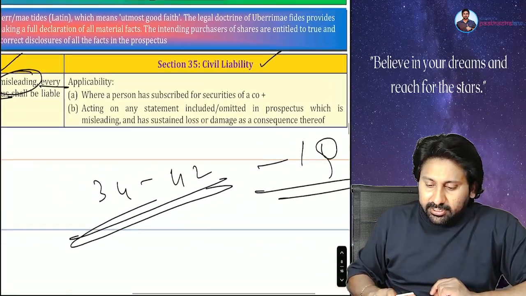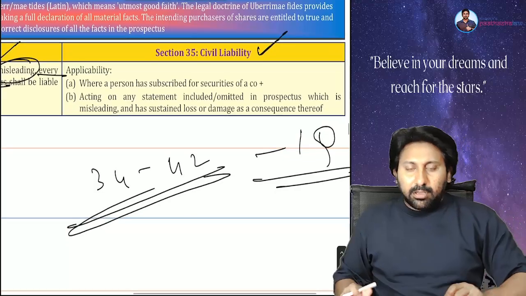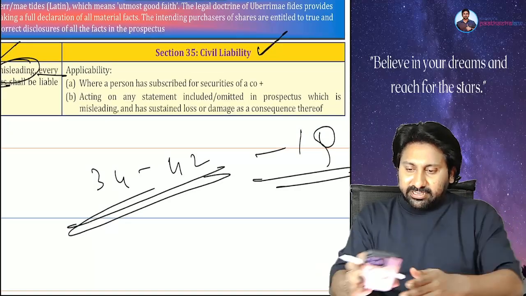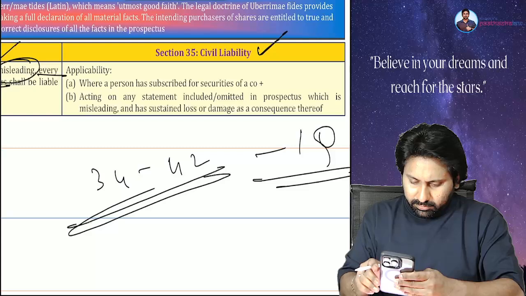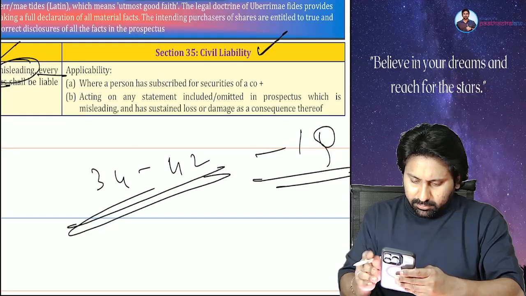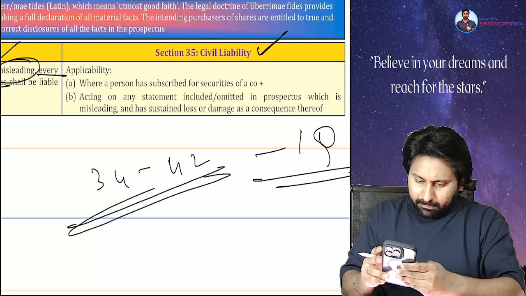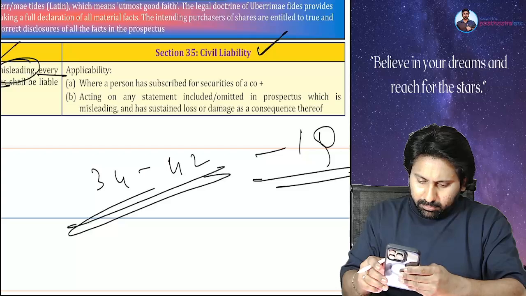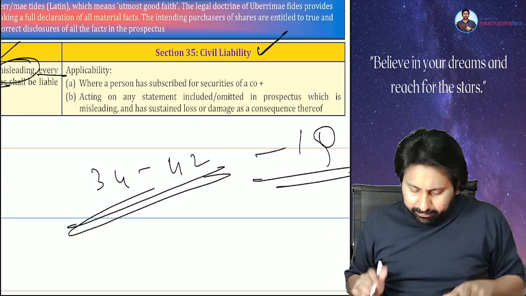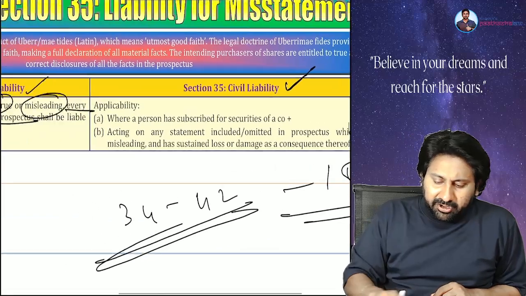Next, civil liability. See here, 34 is completed.